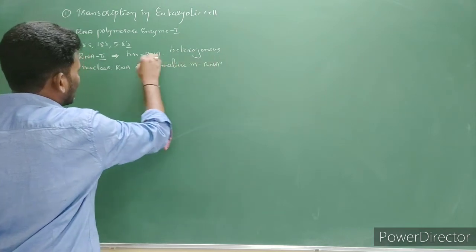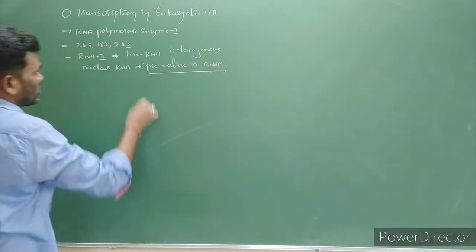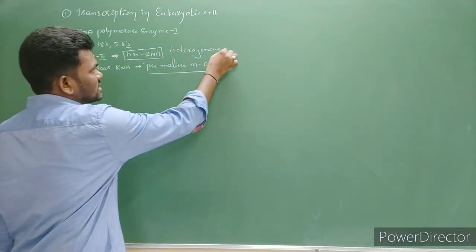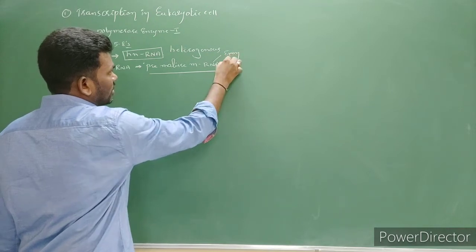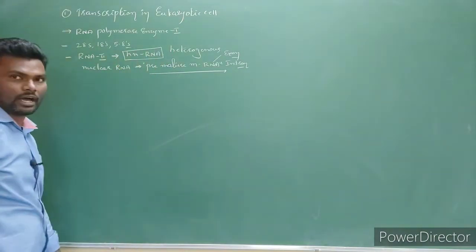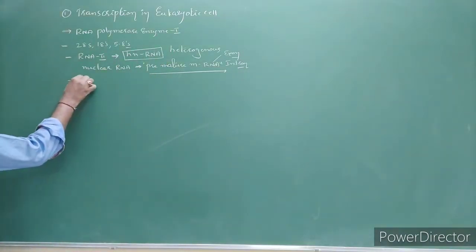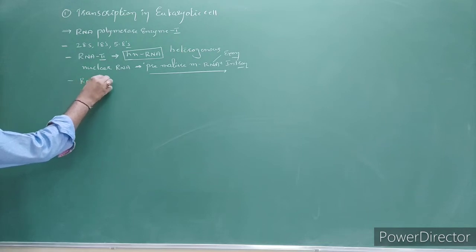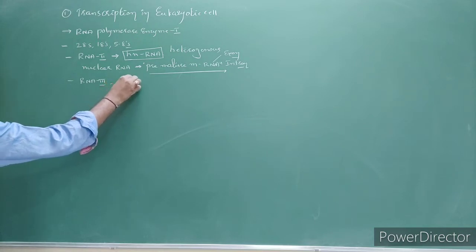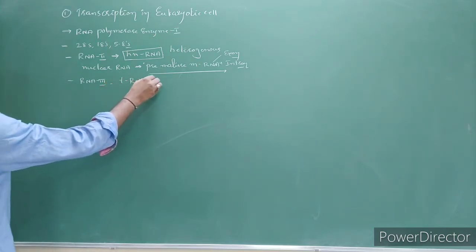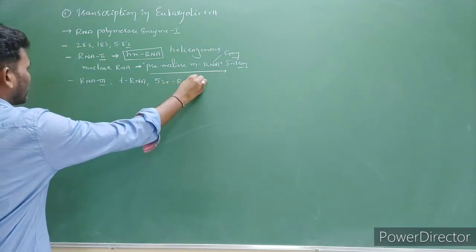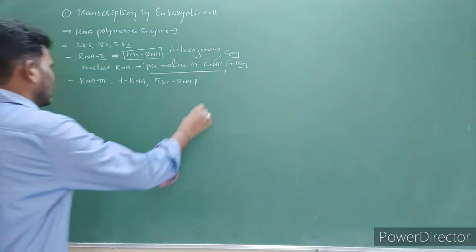It means the first-time formation of mRNA is called hnRNA, which consists of exons and introns. And the last one is RNA polymerase enzyme 3, which codes for the formation of tRNA, 5S rRNA, and also snRNA.